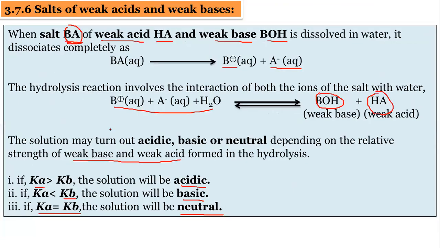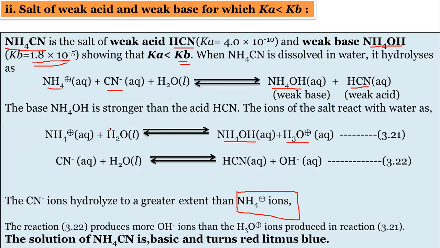And in this example, one is a weak acid and one is a weak base, but the Kb value of NH4OH is more. So NH4OH is stronger than the acid HCN.